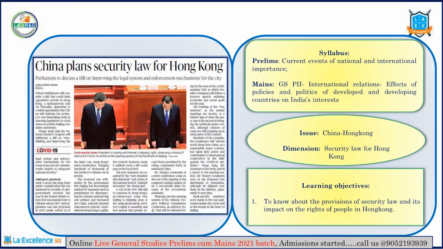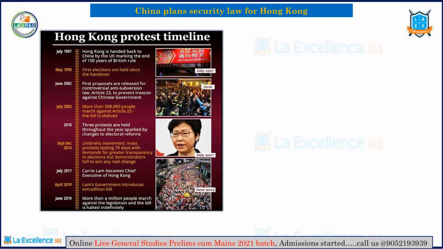So the title for the present article is China Plans Security Law for Hong Kong. The syllabus connection is listed here for your benefit. Please have a look. The issue is related to China-Hong Kong relations, and the dimension is the security law for Hong Kong. Before we jump into the article, we will basically look into what and how China-Hong Kong relations have evolved over a period of time.